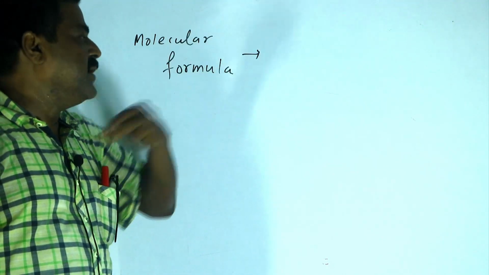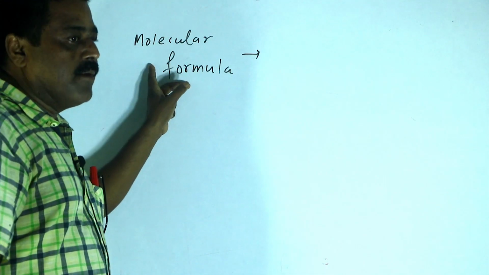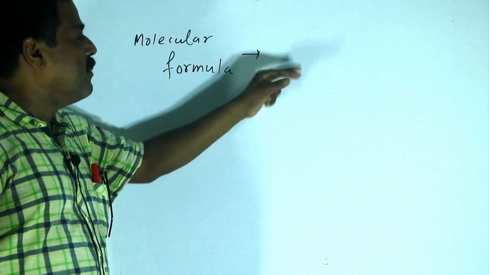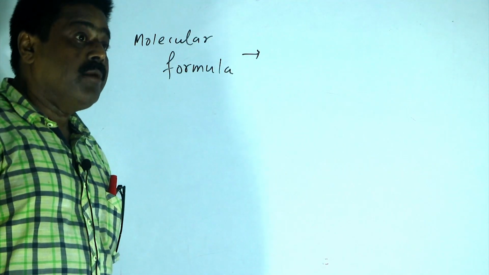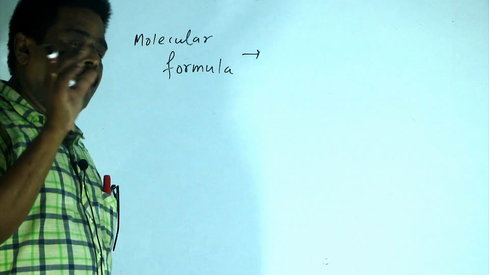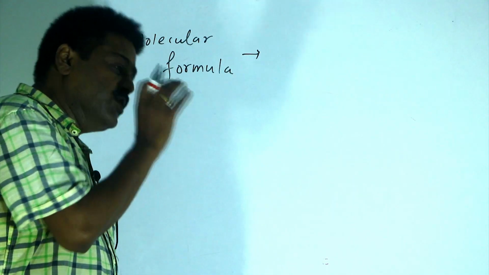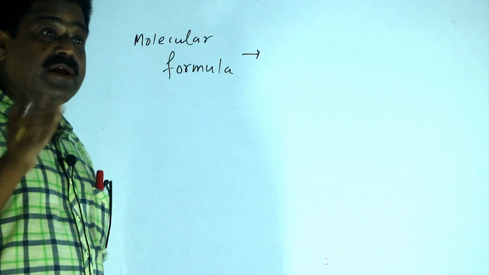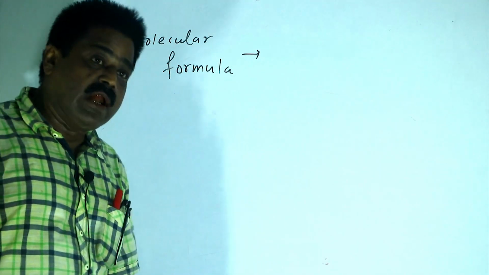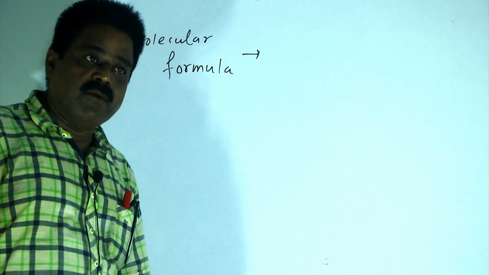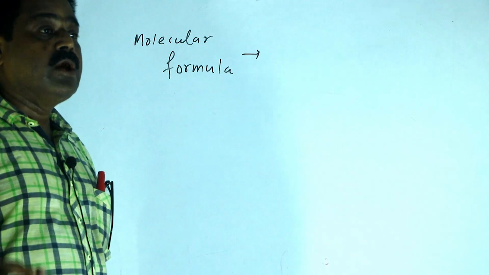It is the formula which is obtained by the union of elements, and that union actually signifies the actual number of different kinds of atoms present in one molecule of a substance.